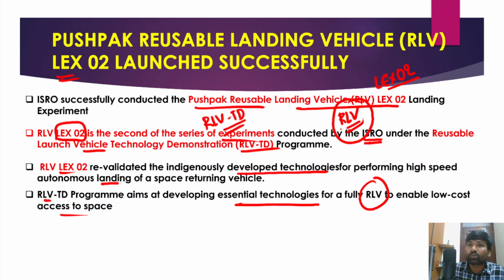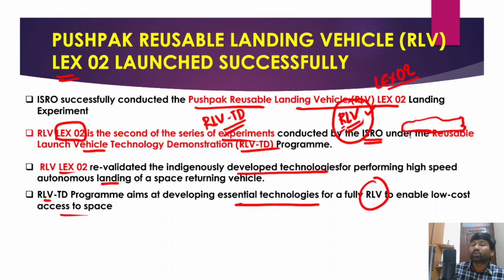Okay, so that is a reusable launch vehicle. Now when we send rockets into space carrying satellites, they can be used only once. But when we develop the technology of these reusable launch vehicles, we can send satellites through them multiple times, right?